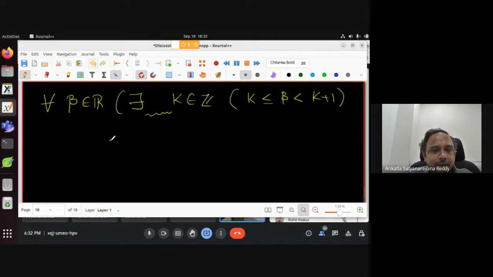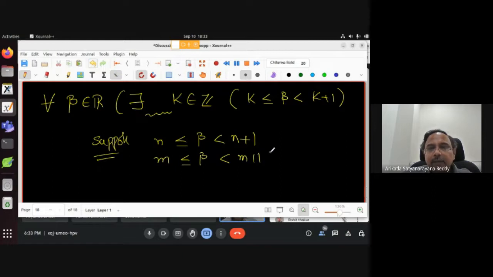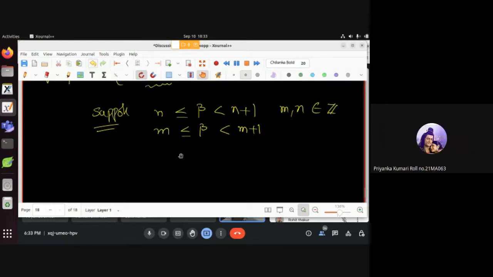Suppose n is less than or equal to beta is less than n plus 1, and m is less than or equal to beta is less than m plus 1, where m, n belong to Z, integers. Any questions? I'm starting here.